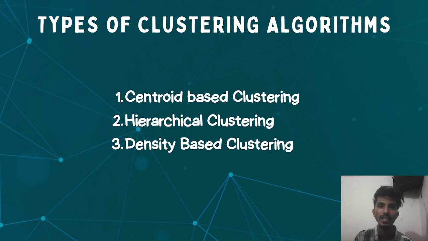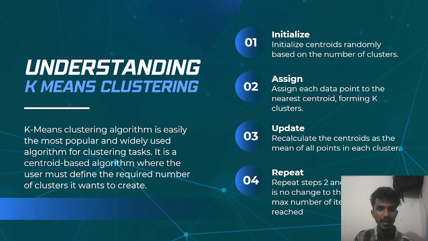Now let's turn our attention to K-means clustering. K-means clustering is an essential clustering algorithm. What do we do here? At first, we decide the number of K, or the number of clusters, and then we initialize K centroids randomly based on the number of clusters.